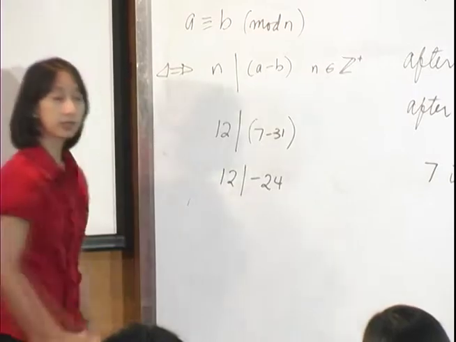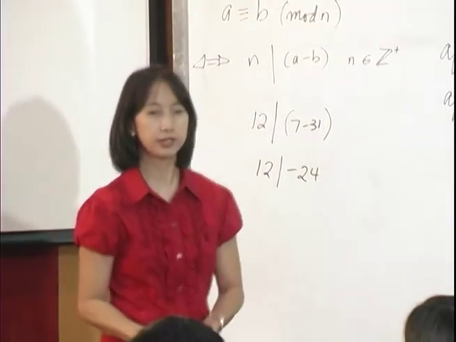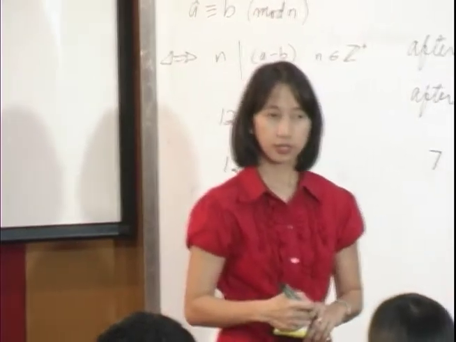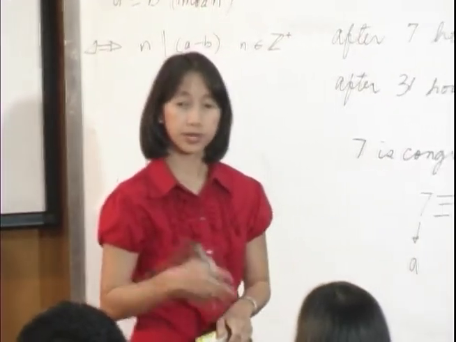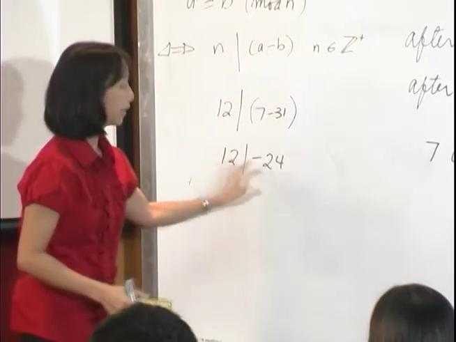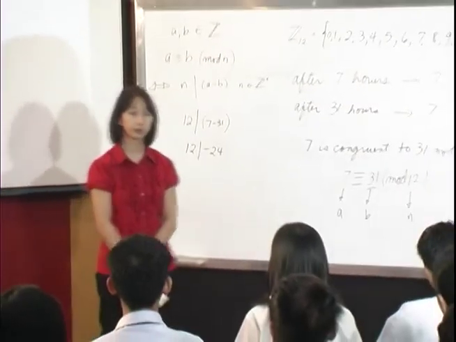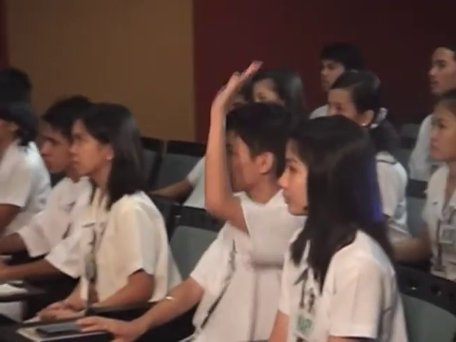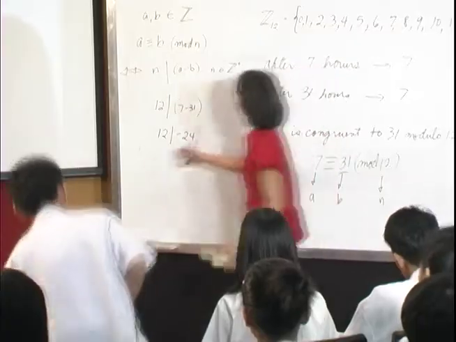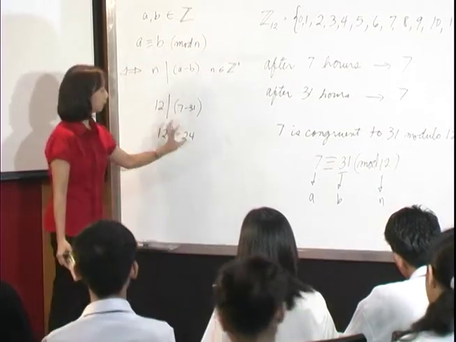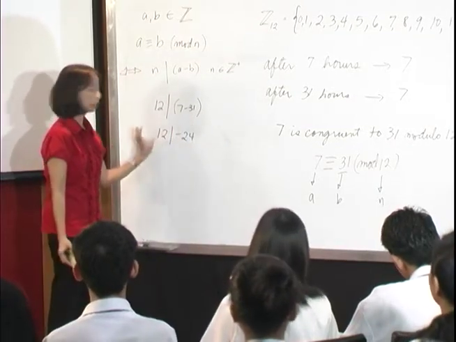Does 12 divide negative 24? Yes. Let's recall the definition of the word divide. When do we say that a number divides a given number? For example, does 12 divide 24? How do we know if 12 divides 24? Yes, Ronnie? When 24 is divisible by 12. Okay, so 12 divides a given number if this given number is divisible by 12.